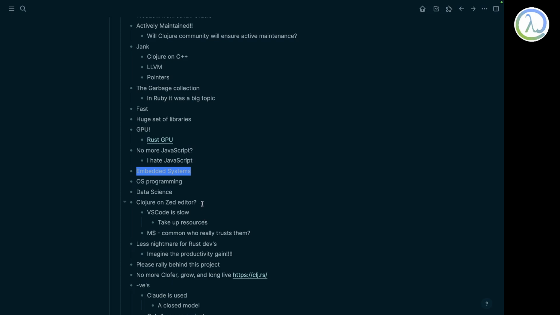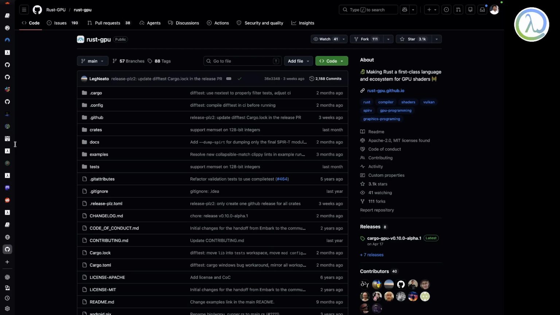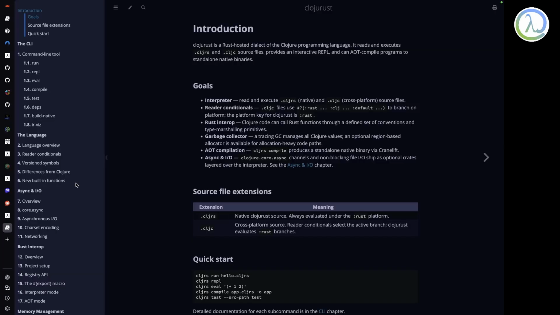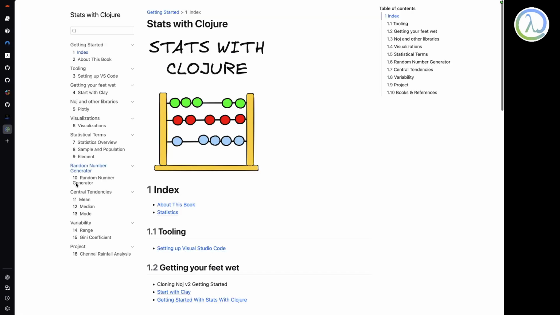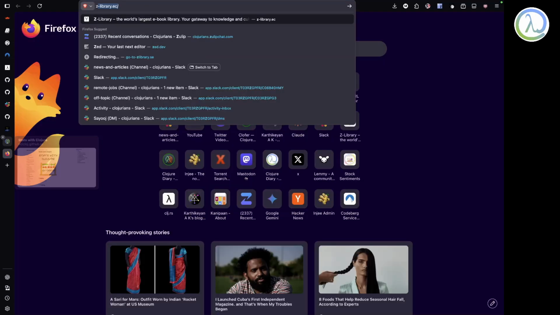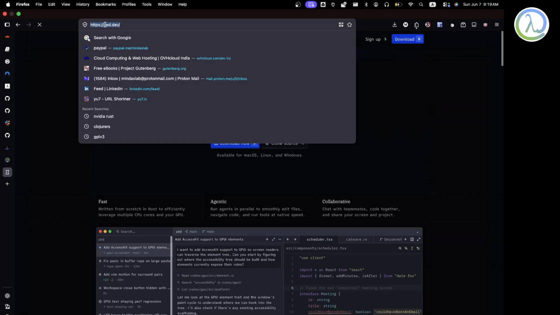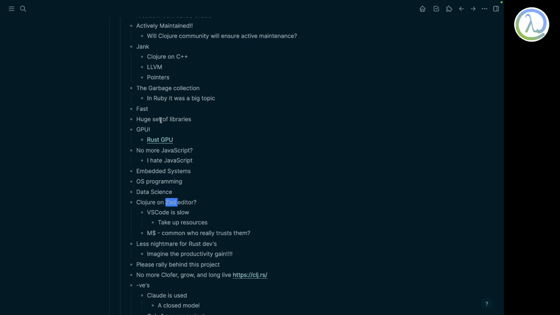Another thing is the Z editor. I think it's z.dev. There is a Z editor, and it's really fast, and it's not Microsoft, so maybe it's less evil. And I wanted Clojure on top of the Z editor.